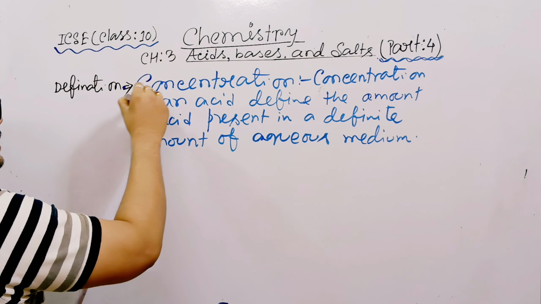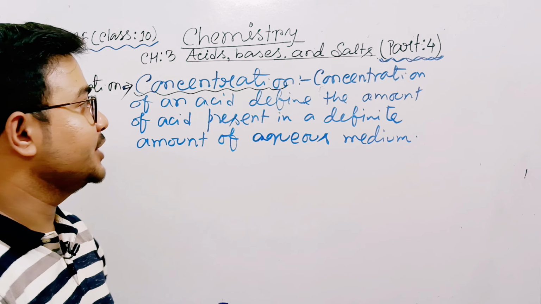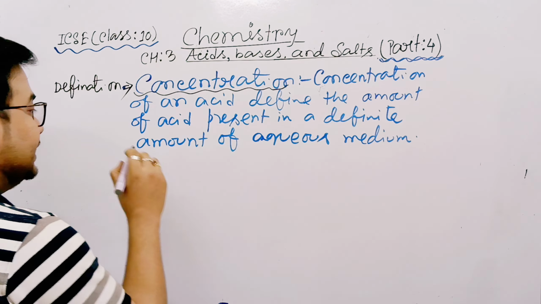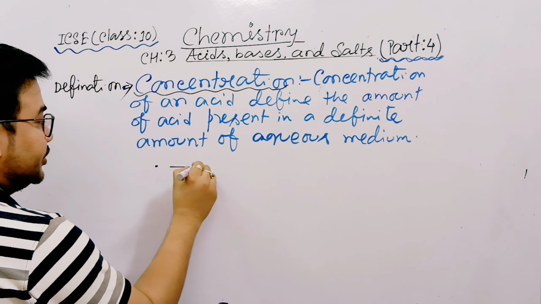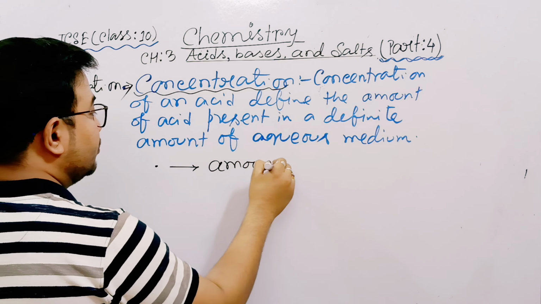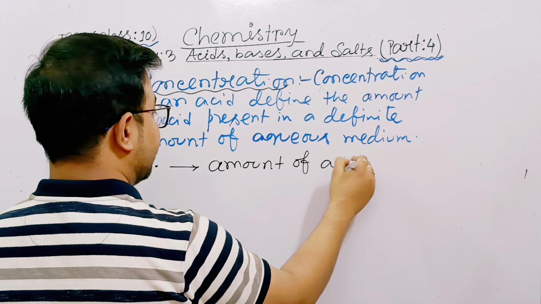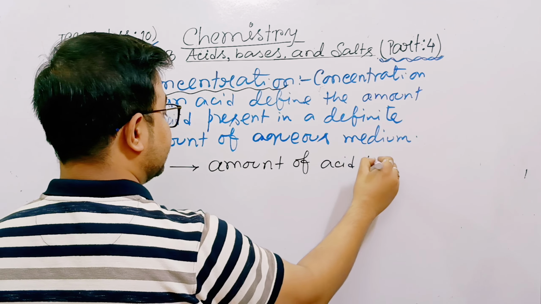Definition of concentration. So try to understand, don't memorize this definition, first clear your concept. Even don't read this, it is written, later you note it down. First try to understand the concentration. The term concentration is related to the amount of acid present. Suppose I give you two containers, that is two beakers, beaker A and beaker B. Suppose in this beaker the amount of acid is more, so it is more concentrated. Amount of acid is less, so less concentrated.